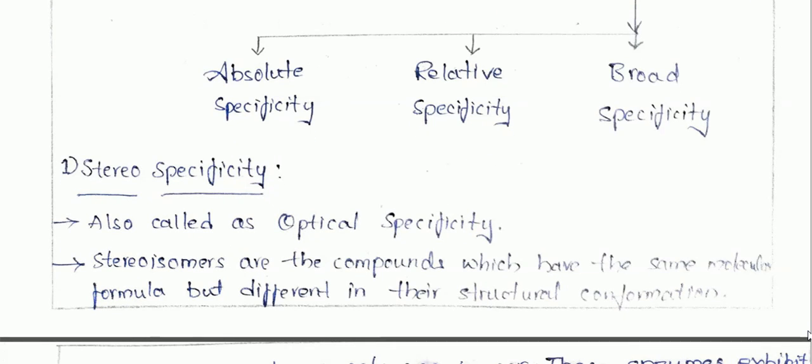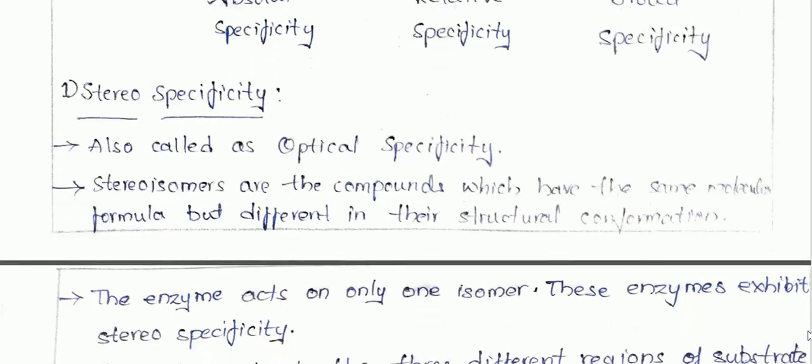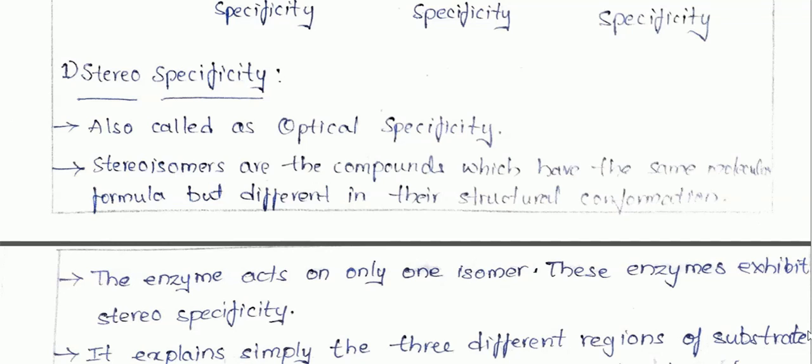This is the kind of specificity exhibited by stereoisomeric components, and stereospecificity can also be called optical specificity. First of all, what is stereoisomerism? It is nothing but components which have the same molecular formula but differ in their structural configuration. The structural arrangement is different from each other but they share the same molecular formula.